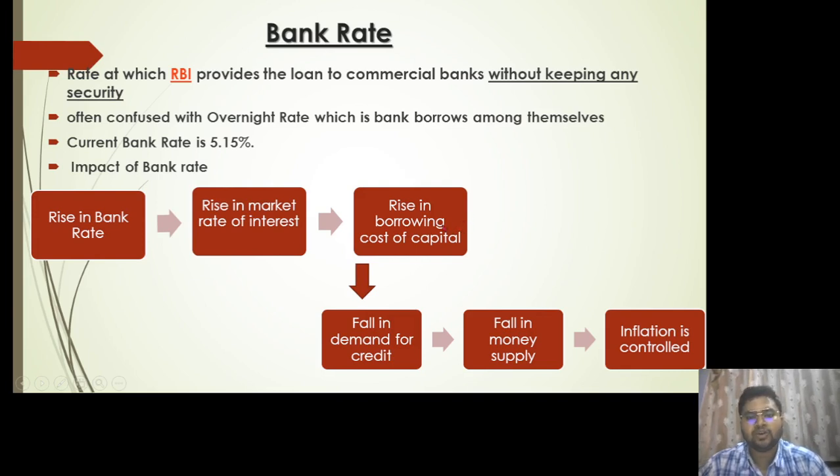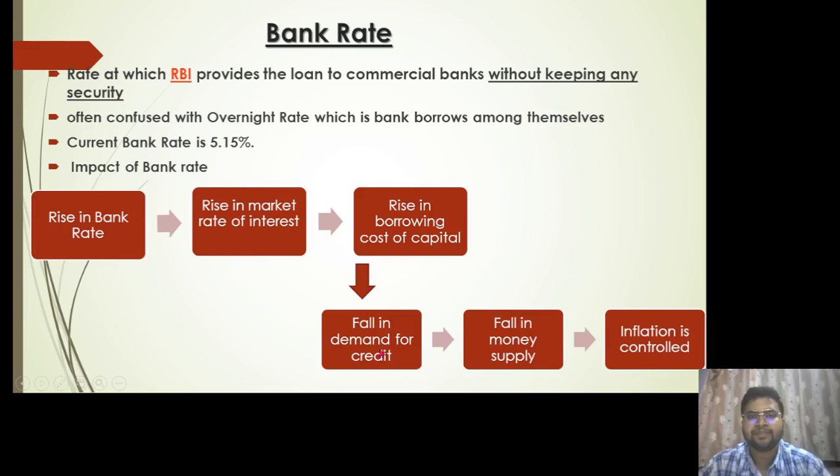As a result, there will be a fall in demand. Banks will start demanding less credit. As a result, banks will not be able to lend more money to end consumers in the form of loans and other investments.